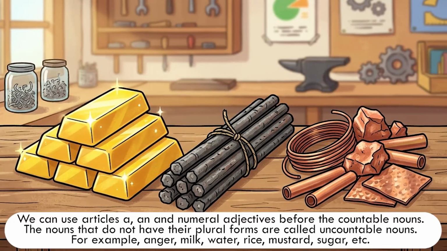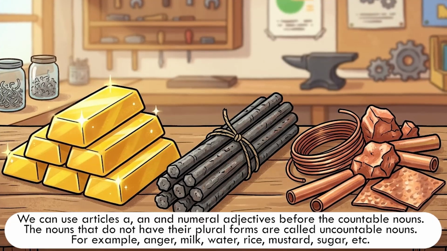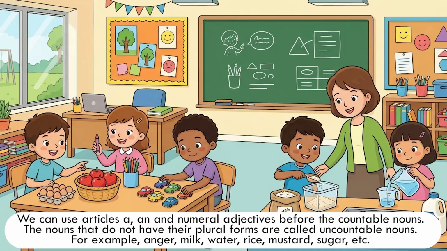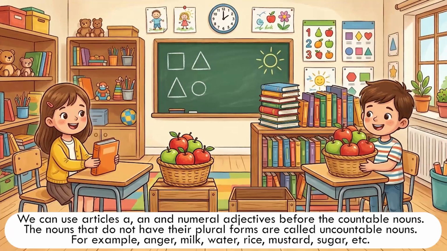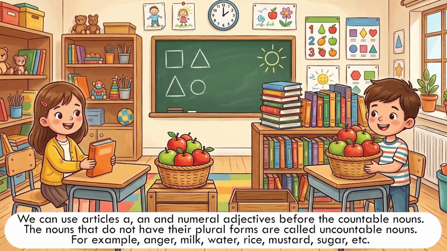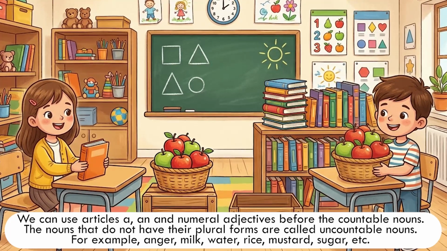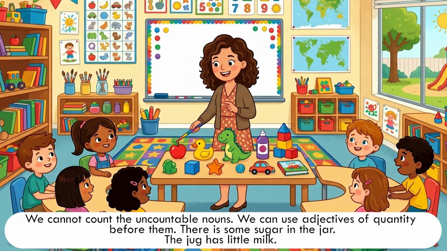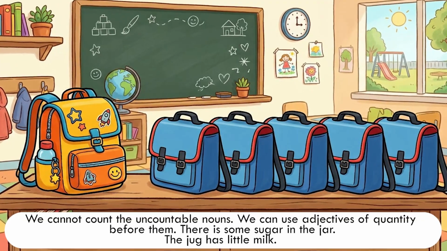We can use articles a and numeral adjectives before the countable nouns. The nouns that do not have their plural forms are called uncountable nouns. For example, anger, milk, water, rice, mustard, sugar, etc. We cannot count the uncountable nouns. We can use adjectives of quantity before them.